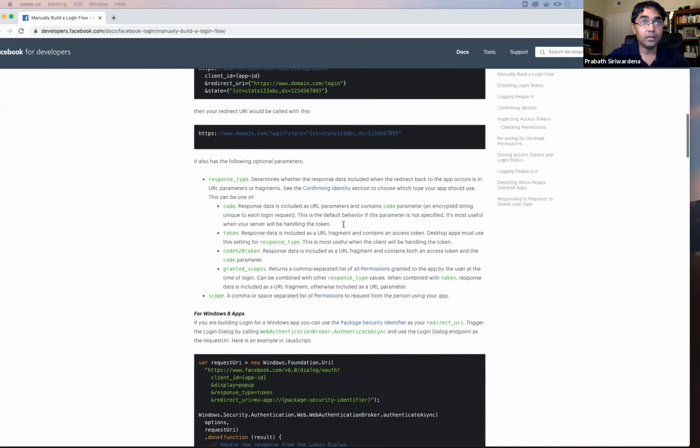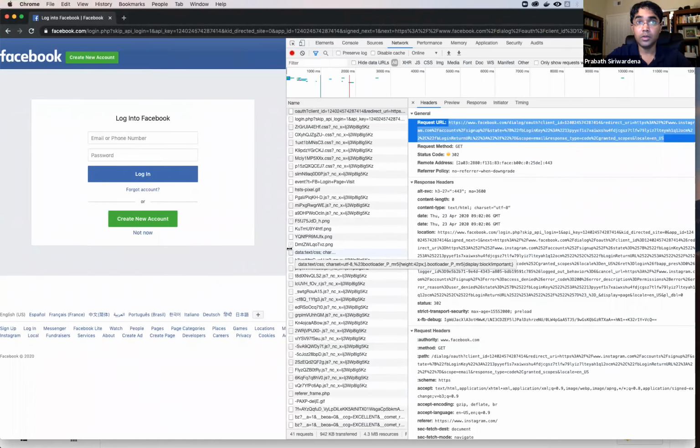Here you can see these are the response types supported by Facebook. This is granted scopes, right? Now let's try to authenticate to Facebook and see what response you get.